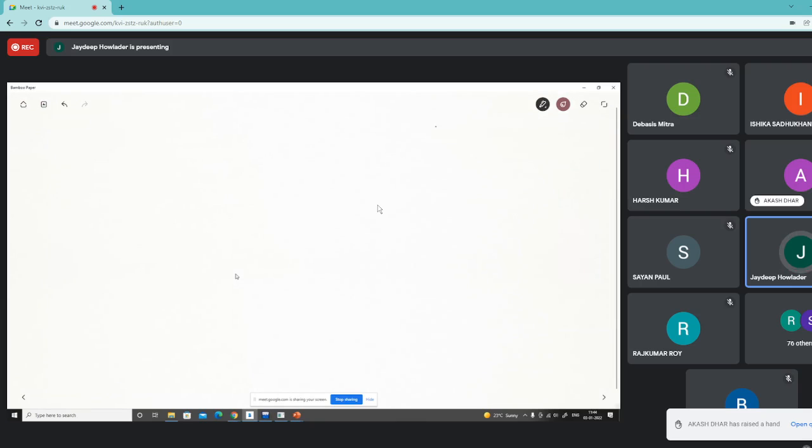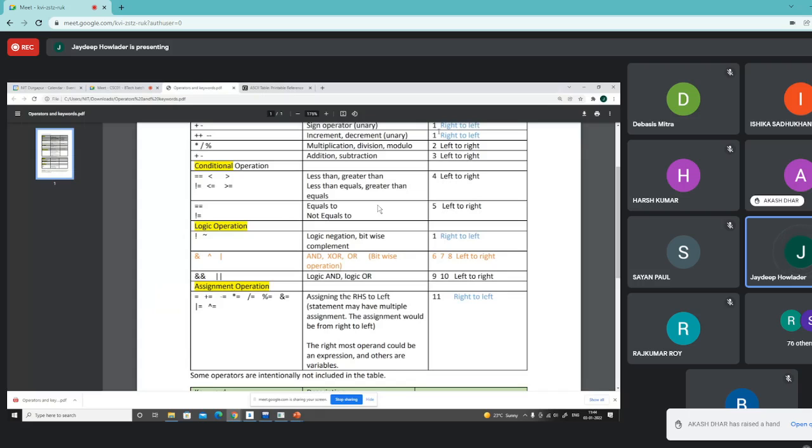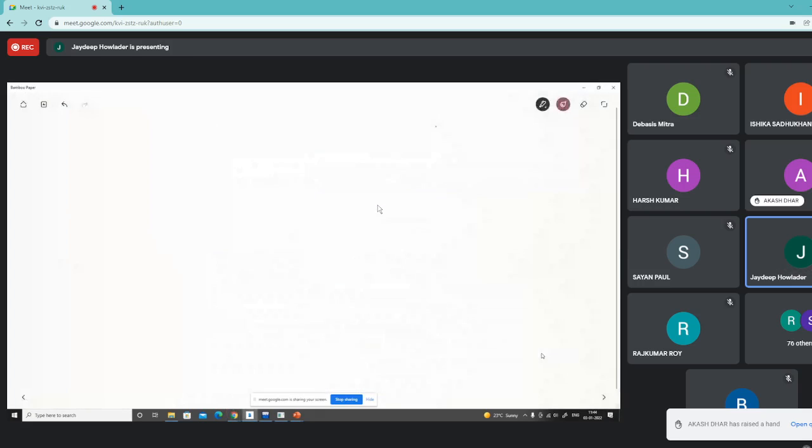So apart from precedence, there is another characteristic which is called the association. Okay. So we'll talk about the association. Association says that if I have an expression like A into B divided by C, where the operations are having the same precedence, say 1 or 2, then which operation will be executed first?